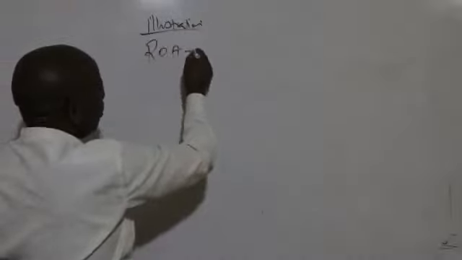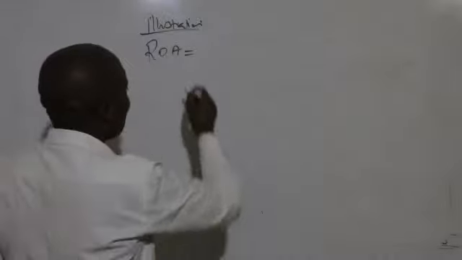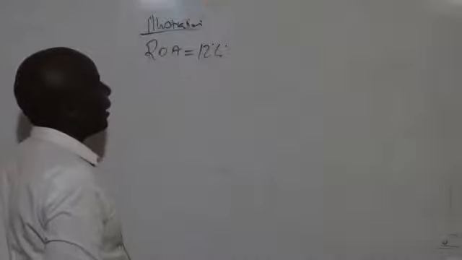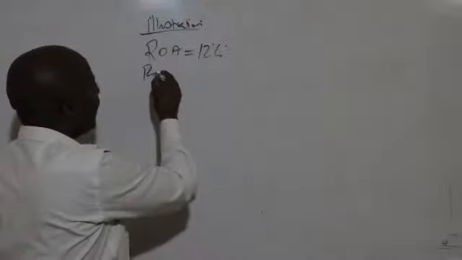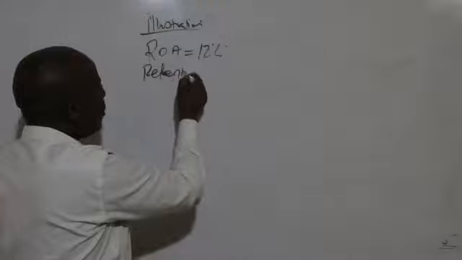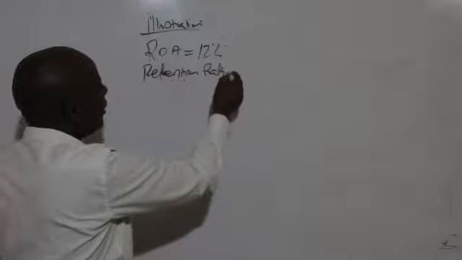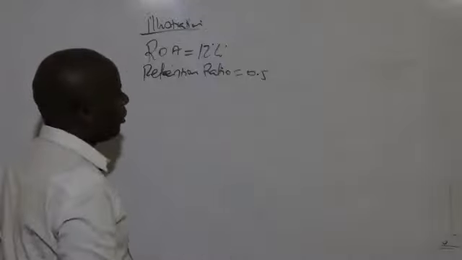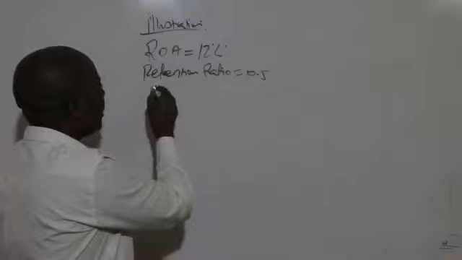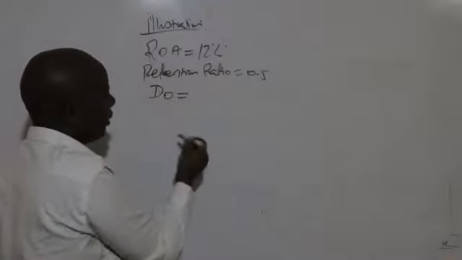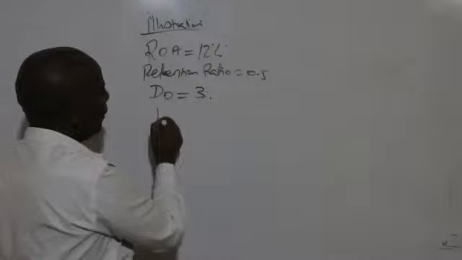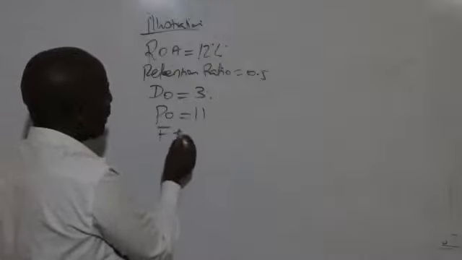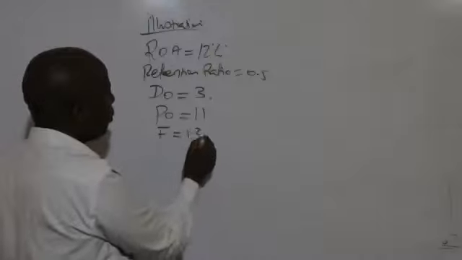We have what we call return on assets. Return on assets is 12%. And ladies and gentlemen, they have given us the retention ratio. The retention ratio is 0.5. And these guys have given us what we call D0. The D0 is 3. Then they have given us P0, which happens to be 11. Then they have given us flotation cost, which happens to be 1.2.